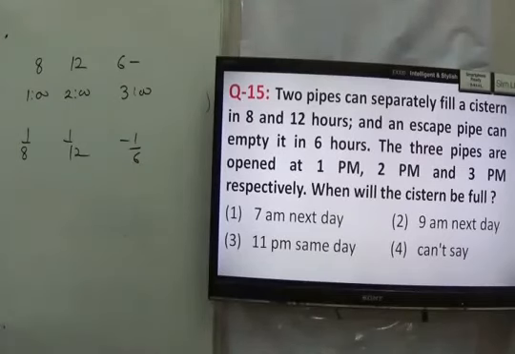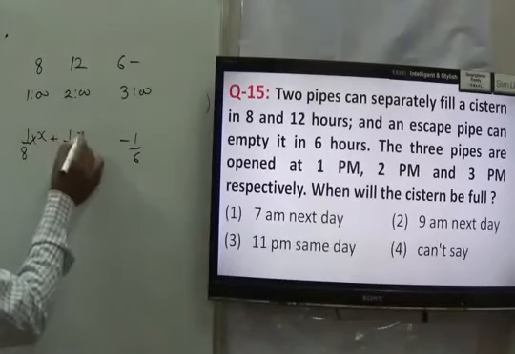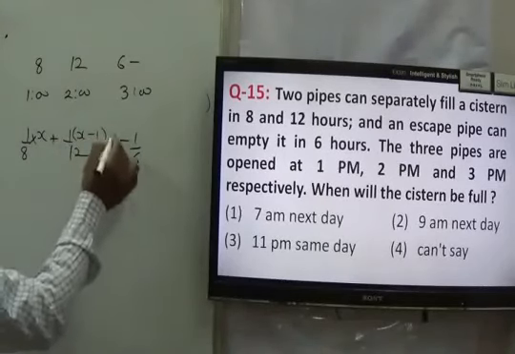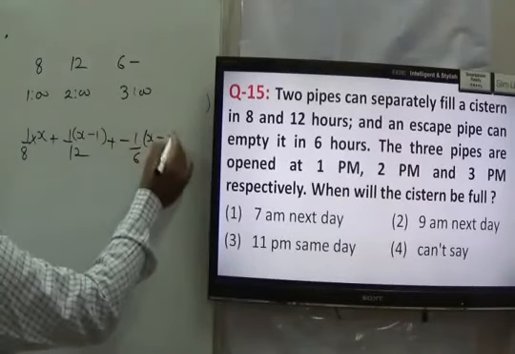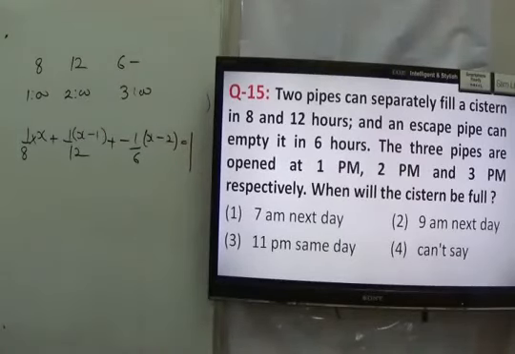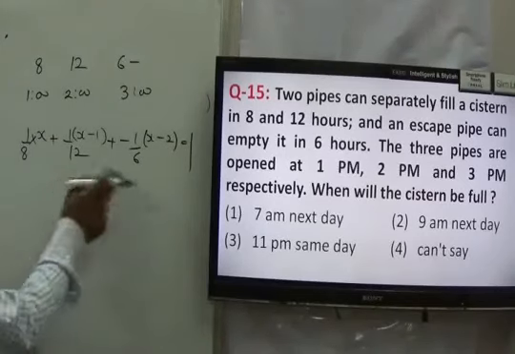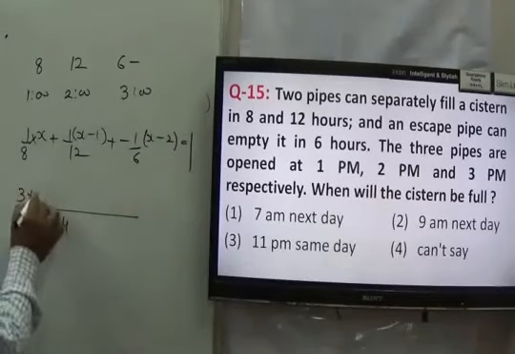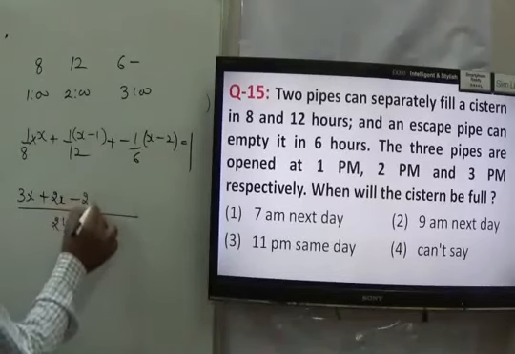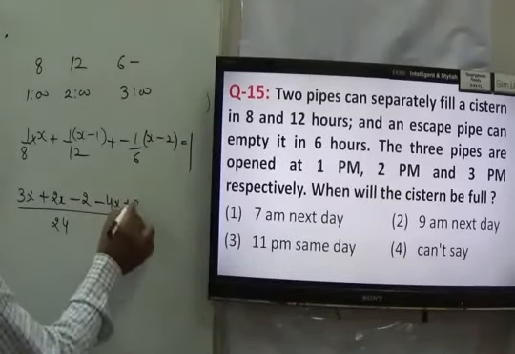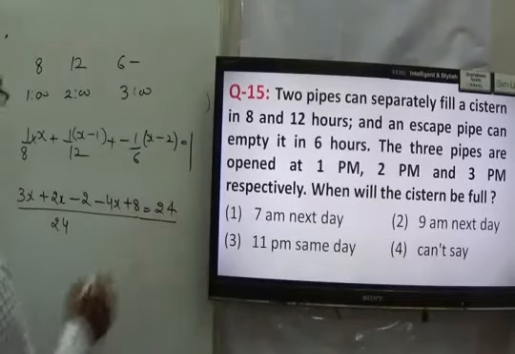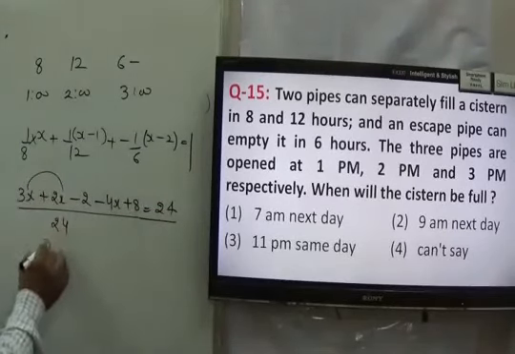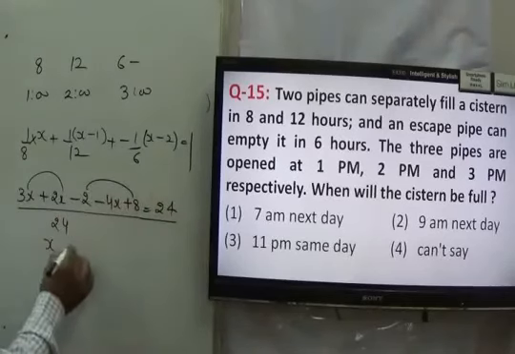We can say the system is filled in x hours. It means how much it has worked, x by 8. The second is opened after 1 hour, it means it has worked for x minus 1. The third is opened after 2 hours, it means it has worked for x minus 2. And total capacity is equal to 1, right? Now we have to solve and find the value of x. Take the LCM of 8, 12 and 6. So I can say LCM is 24. 3x plus 2x minus 2 minus 4x plus 8 equal to 24, right? 3x plus 2x is 5x, minus 4x, that is x. 6 will go there, that is 18.